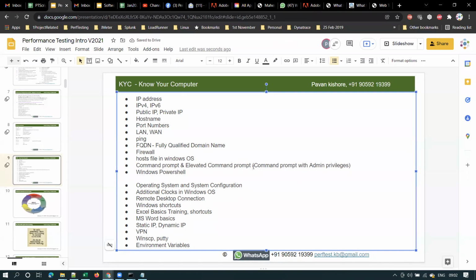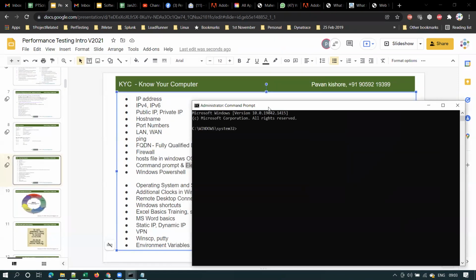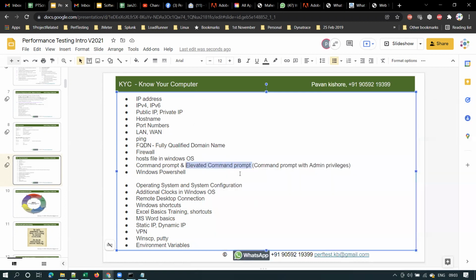Suppose you want to install something or execute some command. You need to open a command prompt with admin privileges, right? To open that, you type CMD and use Run as administrator. As simple as that. Now, if you see the Windows title here, you can see Administrator Command Prompt. This is also called an elevated command prompt. So now you will have admin rights, and you can execute any command which requires admin rights. So this is called an elevated command prompt.